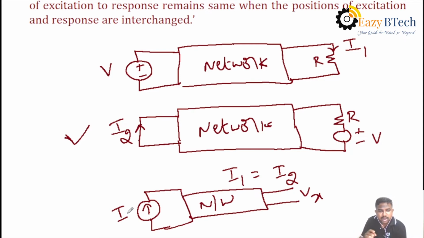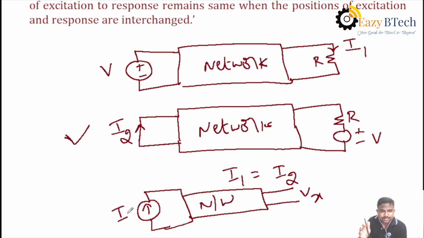Here our aim is not only the voltage source: if a current source is given, then voltage will be found; if a voltage source is given, then current will be found. Only a single source circuit. We cannot apply the reciprocity theorem for a circuit having two sources. In the given problem in examinations, suppose the circuit is given having two sources, then you can simplify to only one source by applying the source transformation technique.